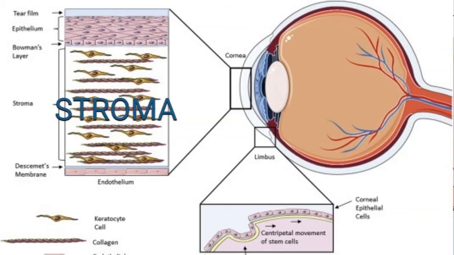The second layer is the stroma. The stroma consists of around 85% of the corneal thickness. It has two important layers. We have the Bowman's layer, which is the acellular part of the stroma, and we have the cellular part, which is the stroma proper, that contains keratocytes and collagen type 1.